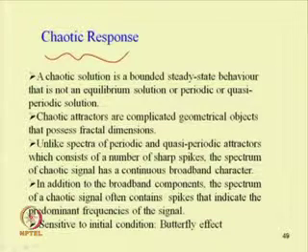Chaotic attractors are complicated geometrical objects that possess fractal dimensions. So, unlike spectra of periodic and quasi-periodic attractors, which consist of a number of sharp spikes, the spectrum of a chaotic signal has a continuous broadband character. In addition to the broadband components, the spectrum of a chaotic signal often contains spikes that indicate the predominant frequencies of the signal.